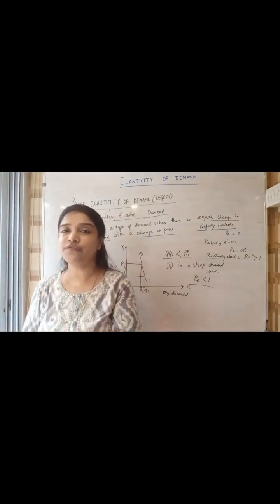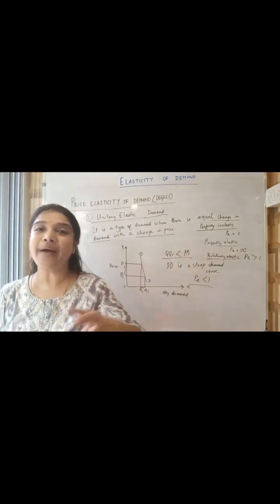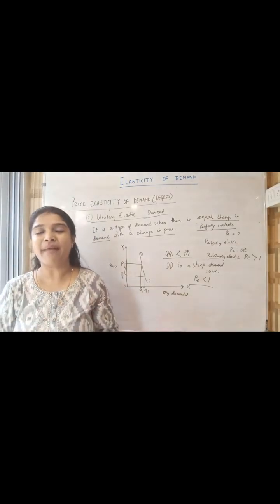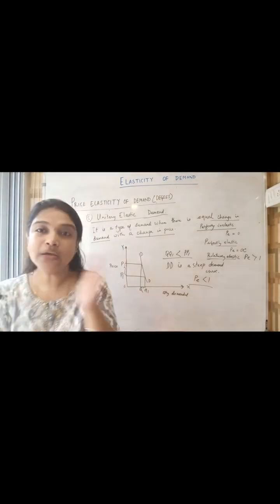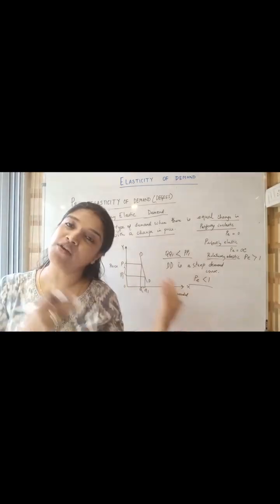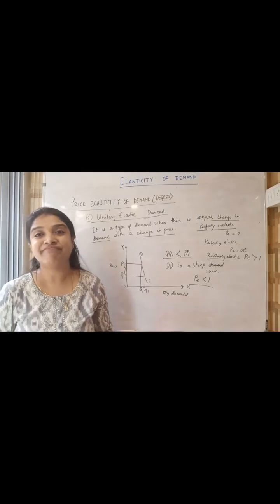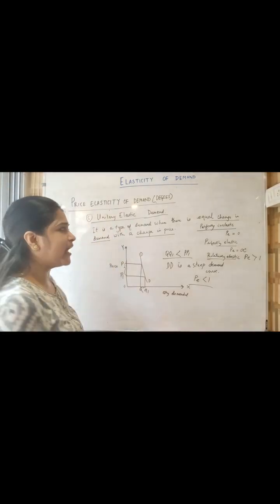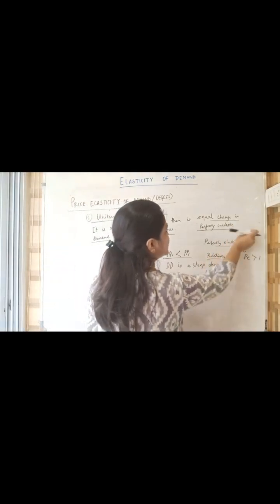Your friend has fought with you. He's told you 2 bad words. You have also replied him back with 2 bad words. So equal reaction from your friend as well as from you. That is called unitary elastic demand. How do we symbolize it?